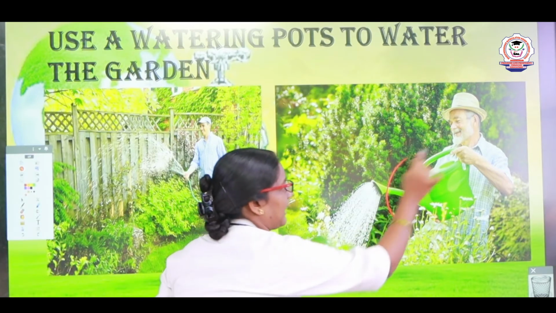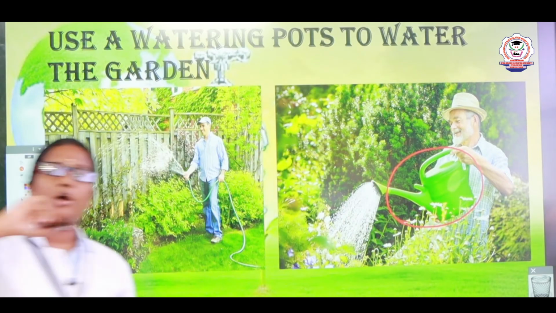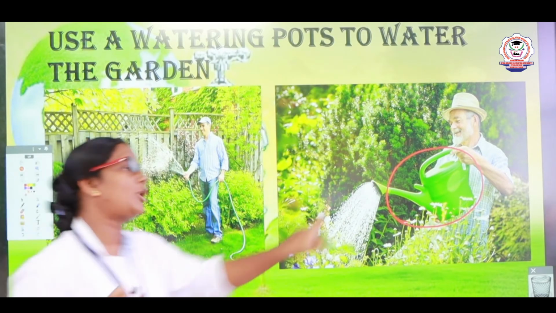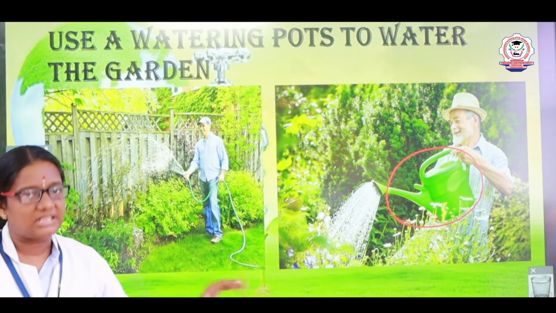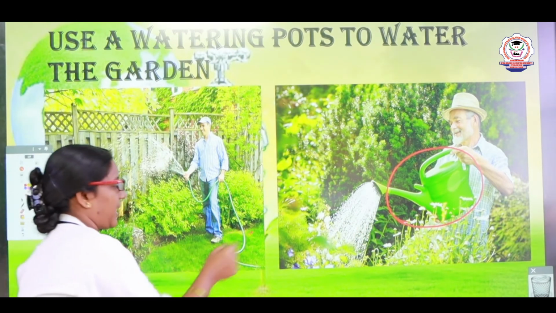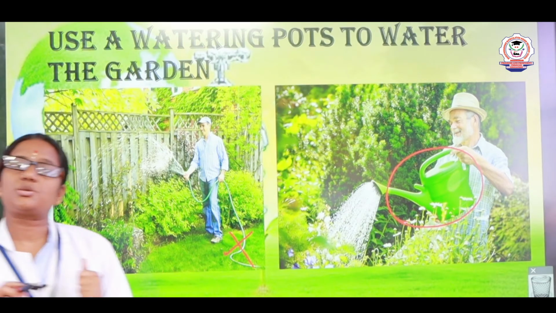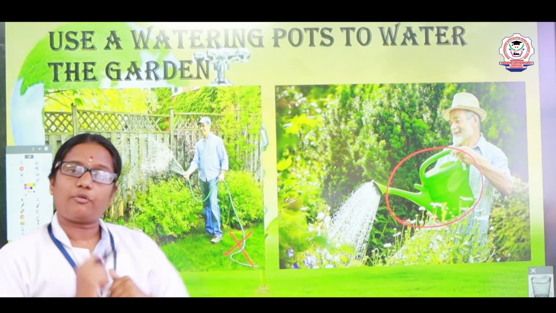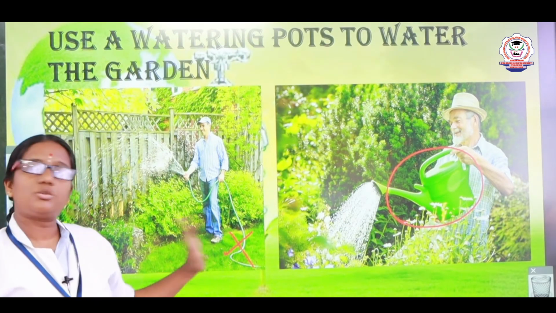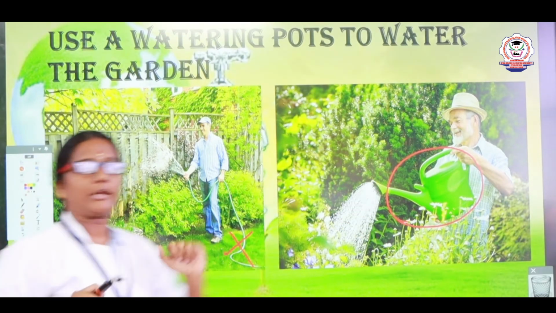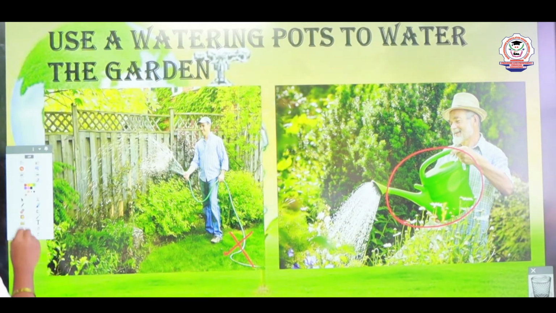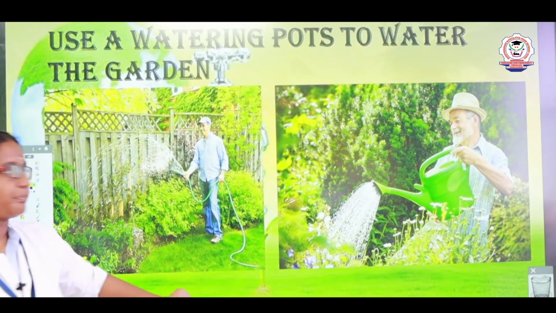Watering pot or can. This is called a watering can or watering pot. So we should use watering cans or watering pots to water the plants. We should not use hose pipes, because a hose pipe wastes a plentiful amount of water. So we should not use hose pipes to water the garden. We should use watering cans. By this we can save water.